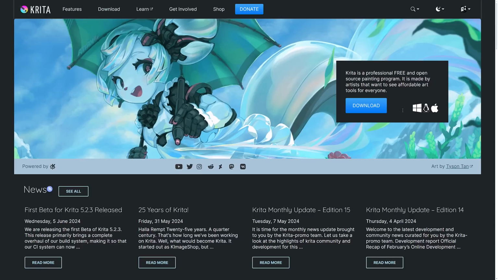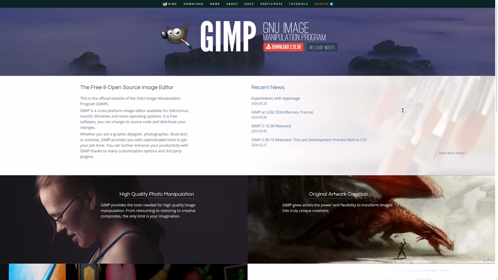Next up, we have Krita. Now, Krita is a drawing application, free and open source. It has come a very long way in a couple of years. So if you're using Photoshop to draw, definitely go ahead and check out Krita. If you're using Photoshop for image manipulation, Krita is not what you're looking for. So this is a subset of the functionality that you might do in Photoshop. So if you're looking for a drawing tool, Krita is a good option there.